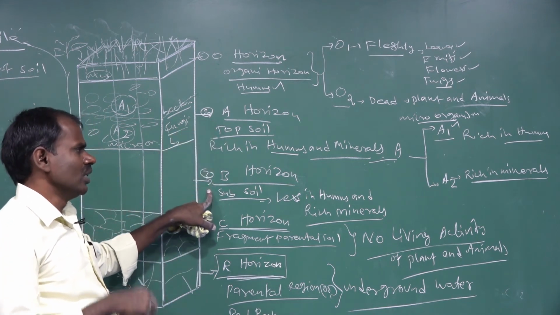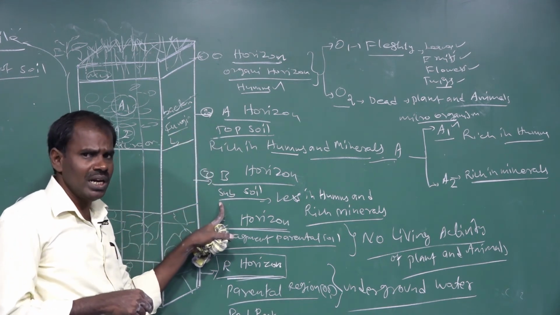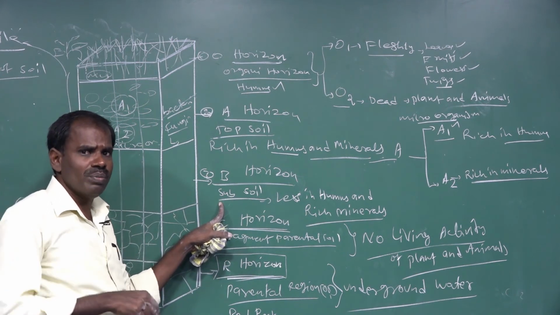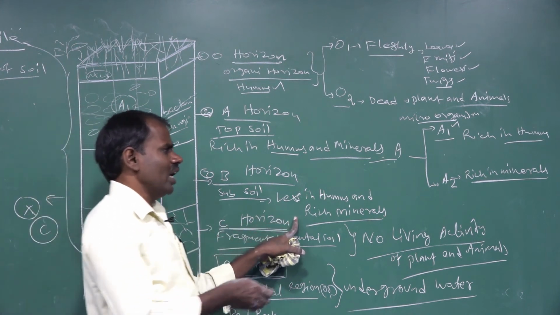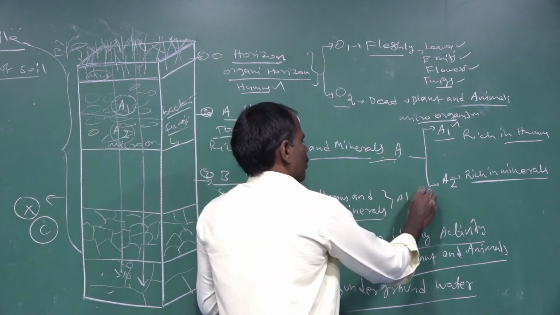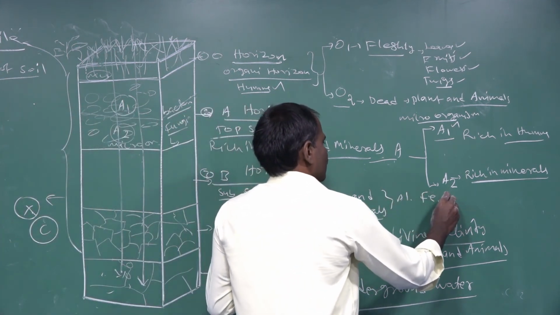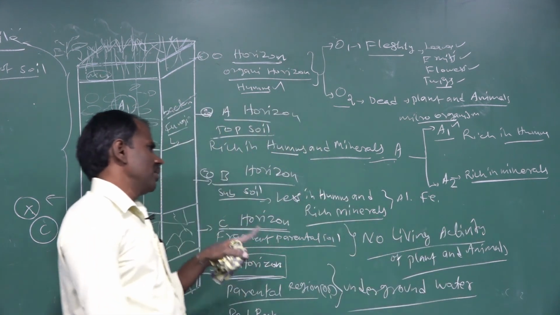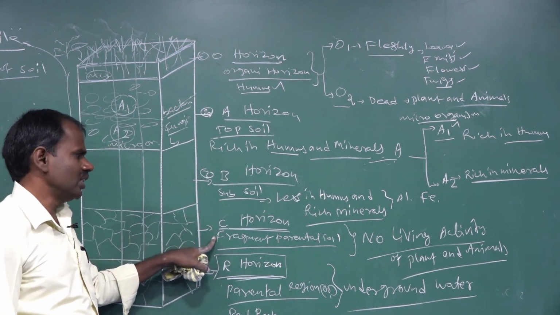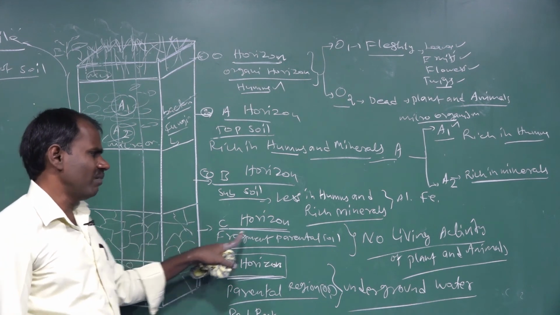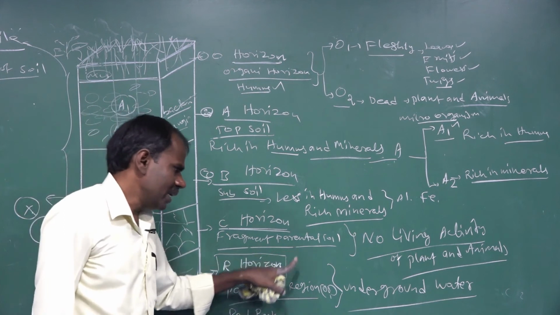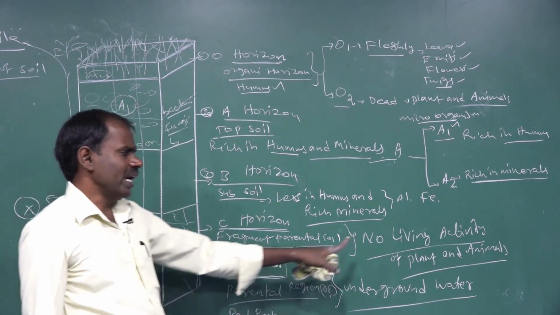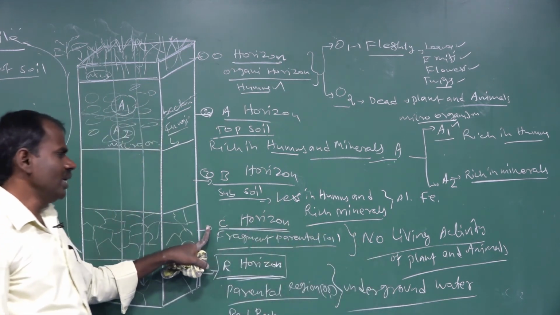Next is the B horizon, also called the subsoil, less in humus and rich in mineral substances. It contains aluminum, iron, and some other mineral elements. Next is the C horizon, the fragmentation of parental soil particles. No living activities of plants and animals are found in the C horizon.